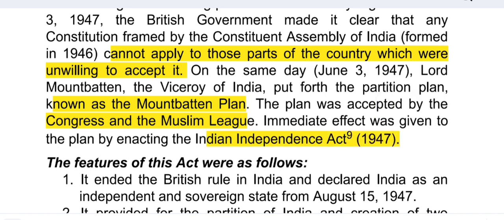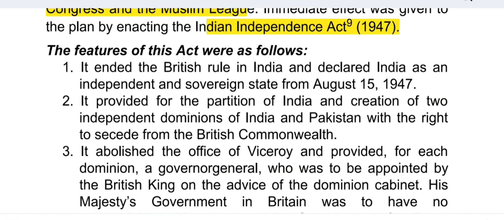So, the features of this act. It ended the British rule in India. As we all know, the Indian Independence Act 1947 ended the British rule in India and declared India as an independent and sovereign state from August 15, 1947.